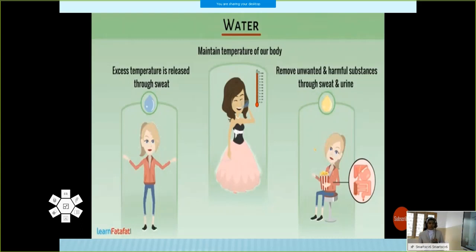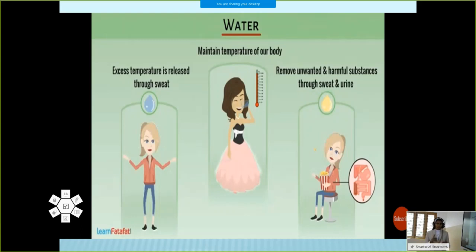Okay, it removes unwanted or waste materials from our body. It maintains the temperature of the body. Also excess temperature is released through sweat. Okay, these are the functions of water. So these are the essential materials for our food. What are they? Nutrients, dietary fibers and water.